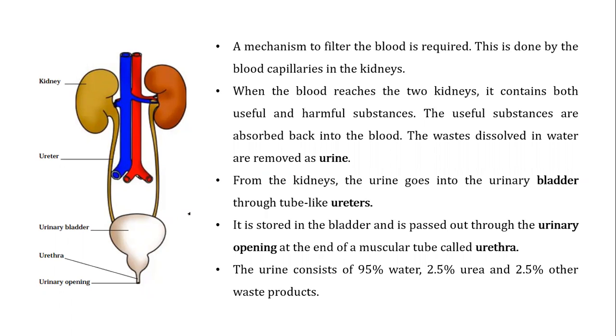So with the help of these ureters, this urine goes from the kidney to the urinary bladder. Okay, it is stored in the bladder and is passed out through the urinary opening, simply, at the end of a muscular tube called urethra.